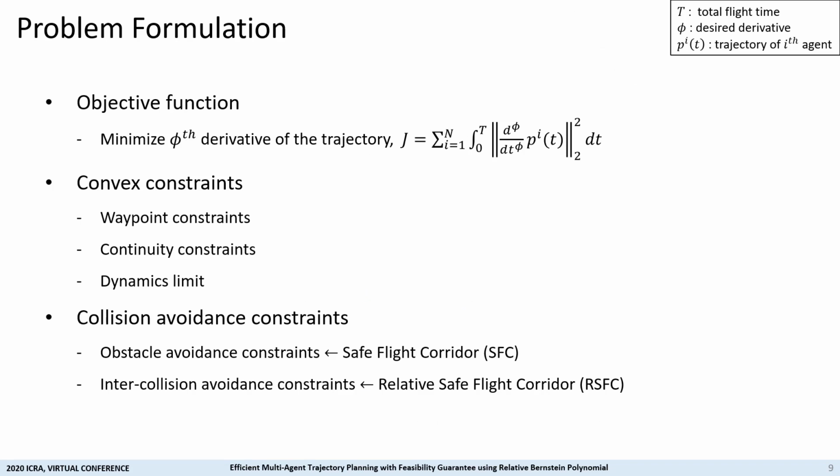In this work, we formulate multi-agent trajectory planning as an optimization problem. We designed the objective function to minimize the desired derivative of the trajectories. We consider waypoint continuity and dynamic constraints to generate continuous dynamically feasible trajectories. Collision avoidance constraints can be divided into two parts. For the obstacle avoidance constraints, we use the safe flight corridor or SFC. And for the inter-collision avoidance, we use the relative safe flight corridor or RSFC.